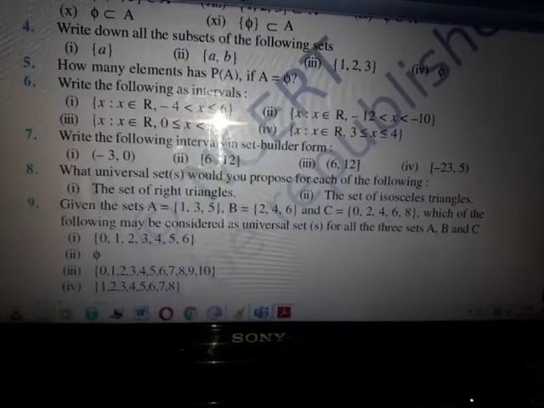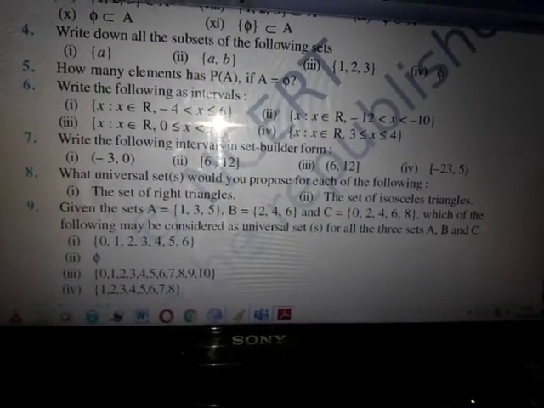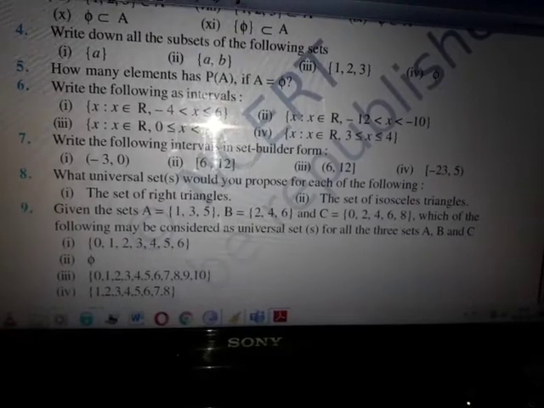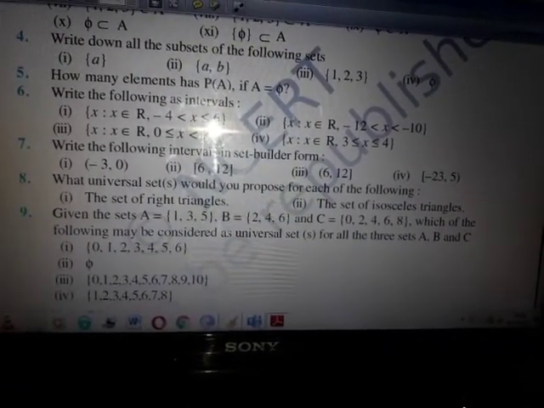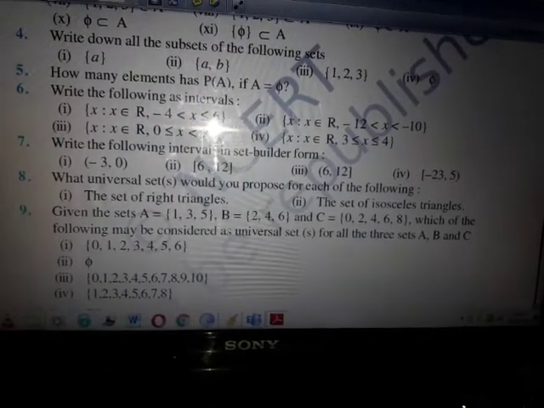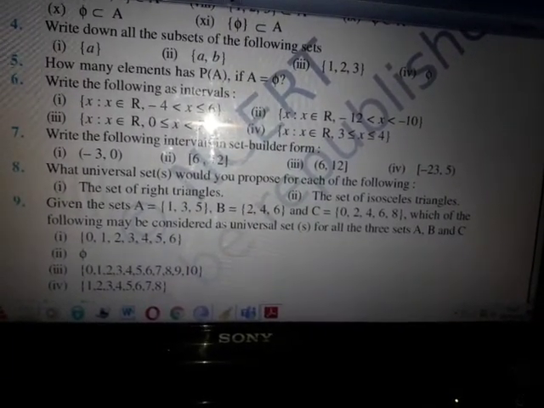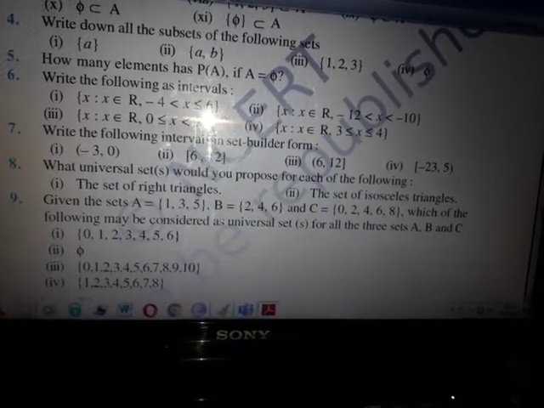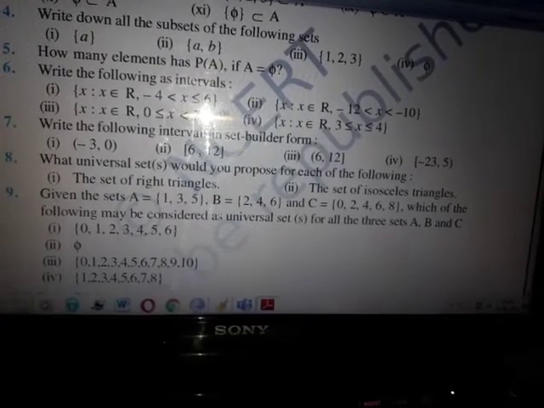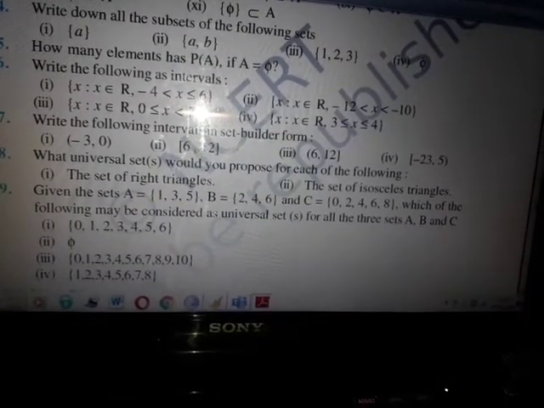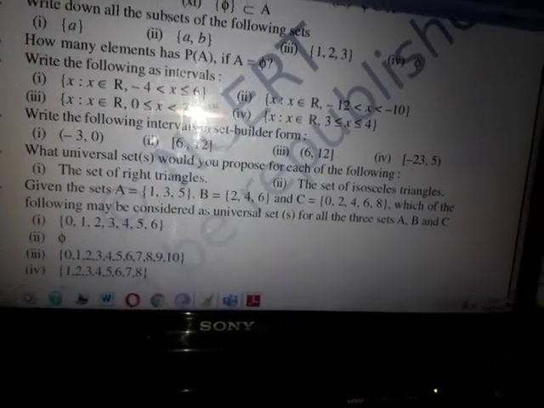Given the sets A, B, C, which of the following may be considered as a universal set for all the three sets A, B and C? They have listed four options and they asked you to find out which will suit as a universal set for all three. You can check what is the main criterion for a set to be the universal set. All other sets should be subsets of it, right? So just check whether A, B, C are subsets of the given set.